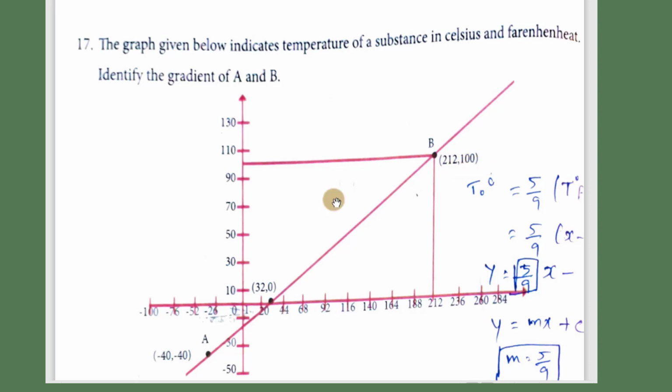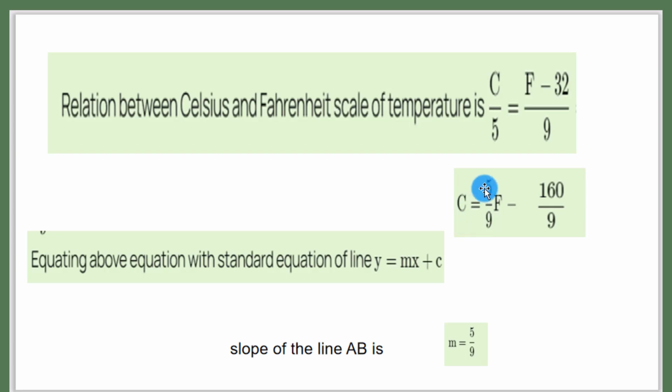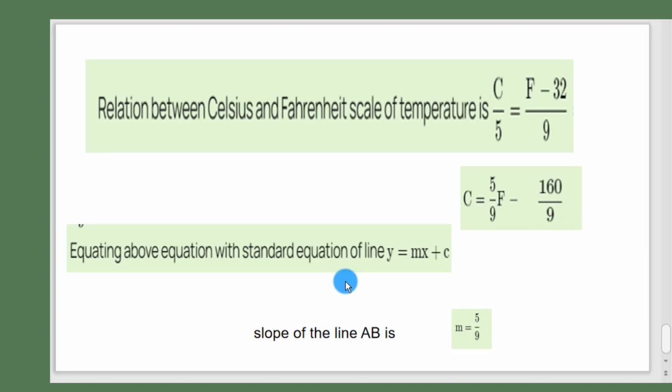And here it is 212, 100. We know the relation between the Celsius and Fahrenheit scales of temperature is C by 5 is equal to (F minus 32) by 9, and C is equal to 5 by 9 into F minus 160 by 9. We know the equation of the straight line y is equal to mx plus c. Here m gives you the gradient or the slope of the line.